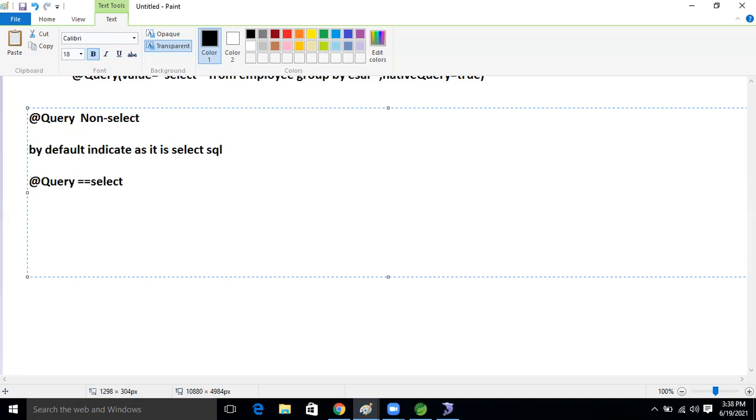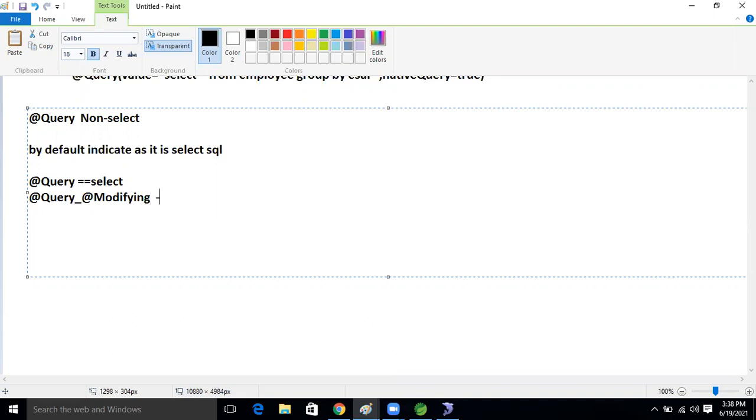If we want to perform a non-select operation, at the rate Query plus at the rate Modifying, the Modifying annotation we will apply.